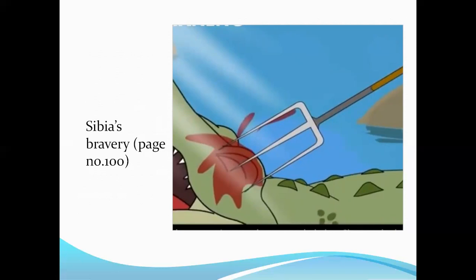That is when we find the important theme of the story, that is the bravery of Sibia. She springs, okay, in page number 100, as it is given. And what is seen is that she jumps from boulder to boulder like a rock goat. Sometimes it had been difficult to cross the stones, but today it was something different, right?